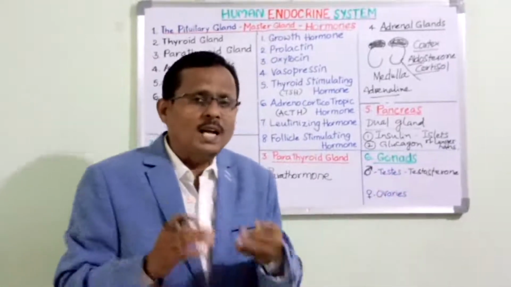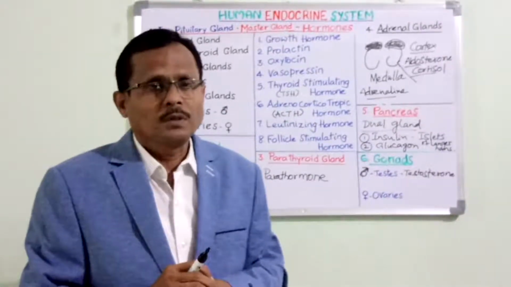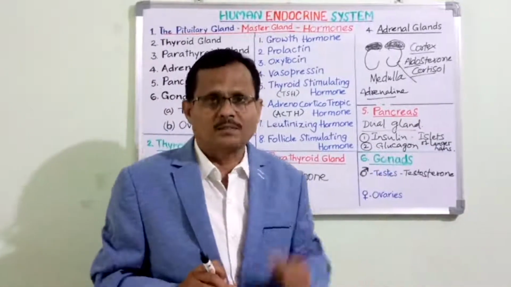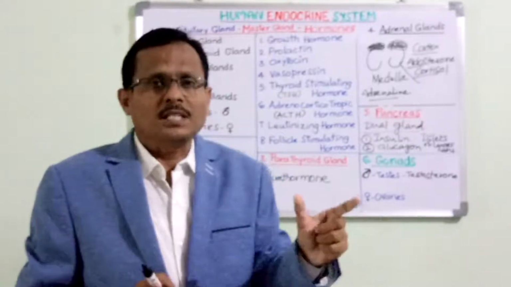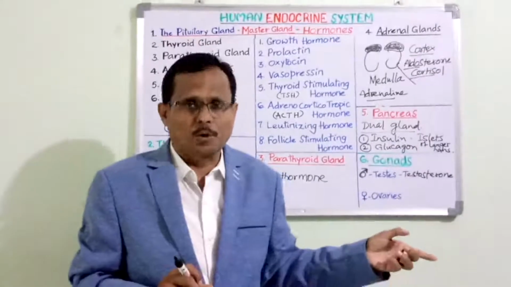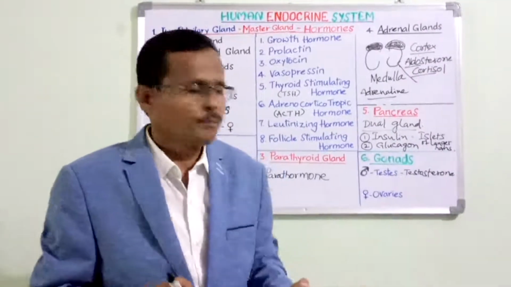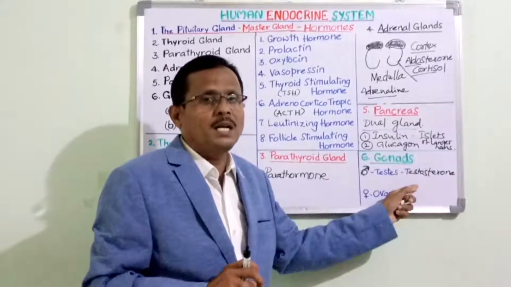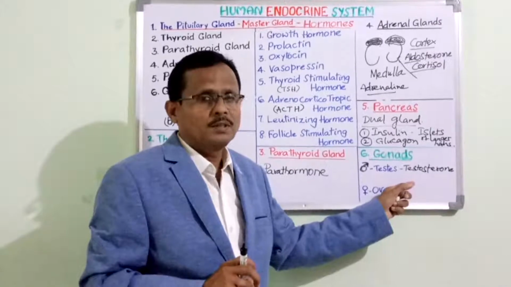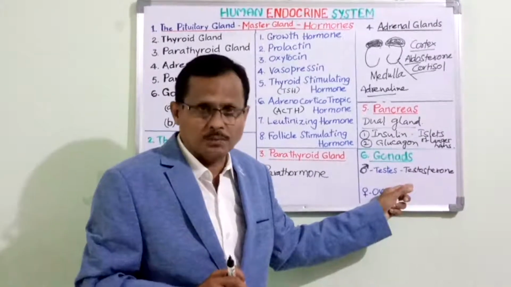In conditions of lack of testosterone, the person will be called a eunuch, and that situation is called eunuchism. That is, in common terms, we call it impotence or impotency. So testosterone triggers the male sexual characters and the production of sperms.